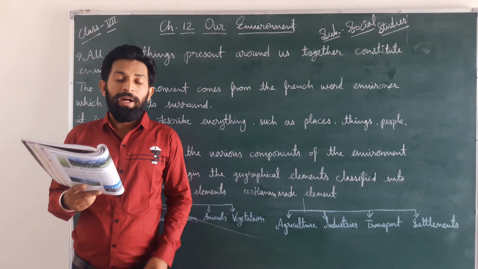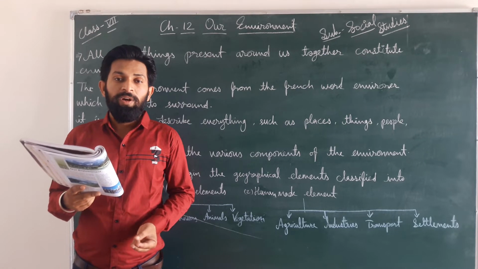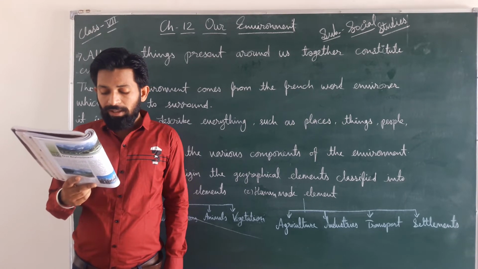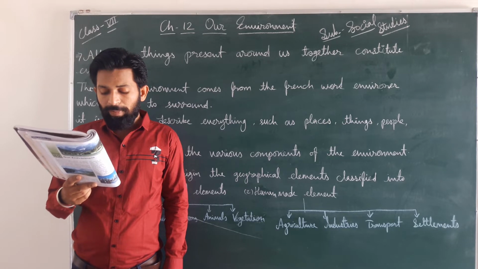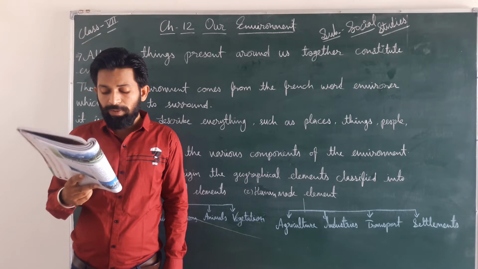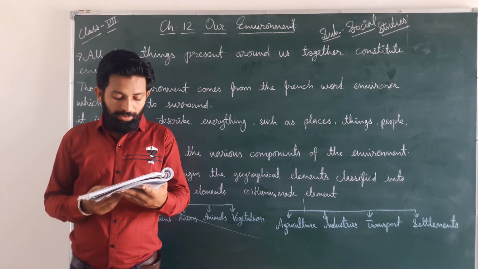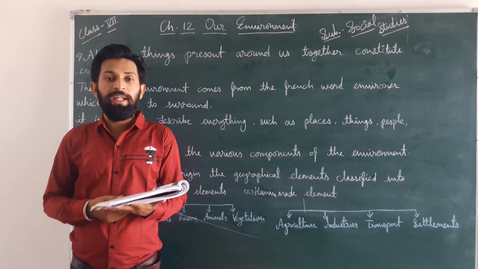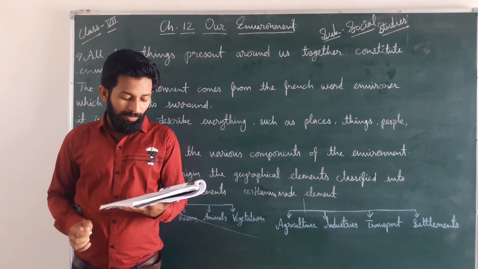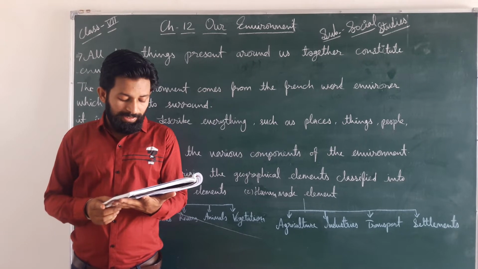Rocky crust means particles of rocks like sands or sandstones are also there. It includes the crust and upper part of the mantle. The average thickness of the lithosphere is about 100 km. Dear students, if we talk about the thickness of the lithosphere, then we can say that nearby 100 km of thickness is present there.